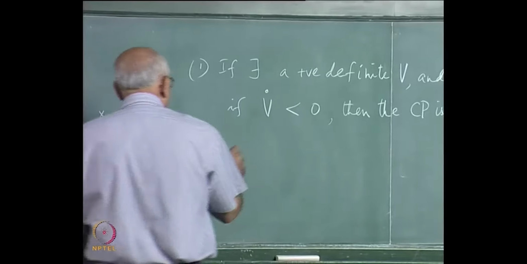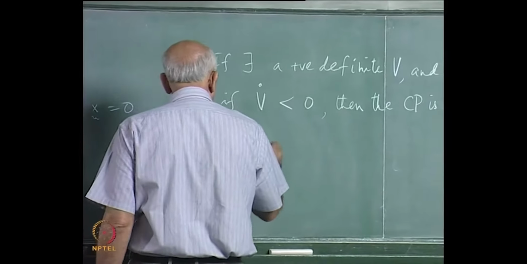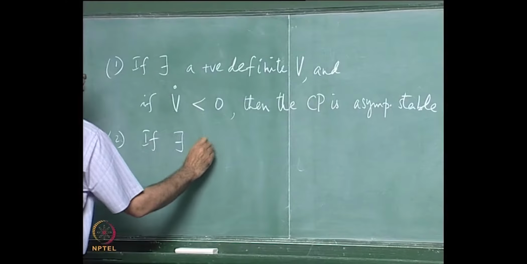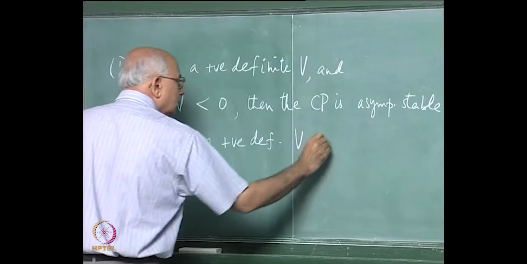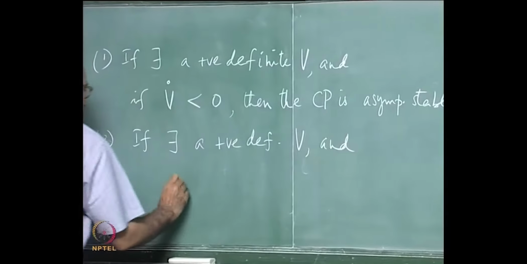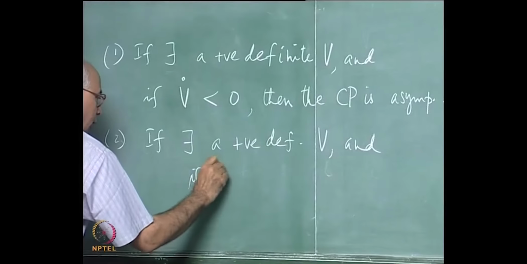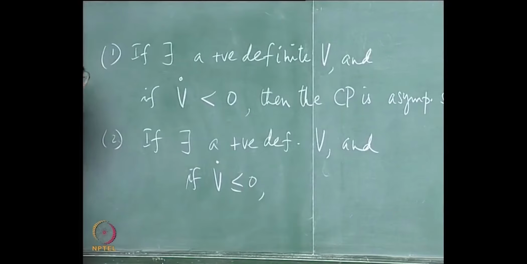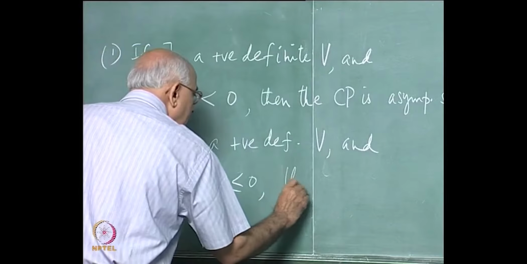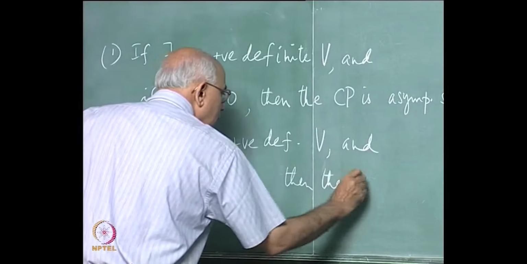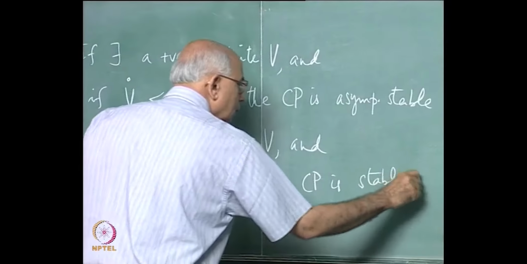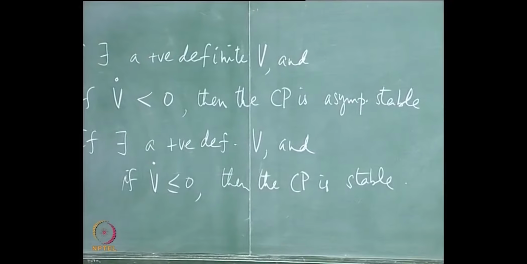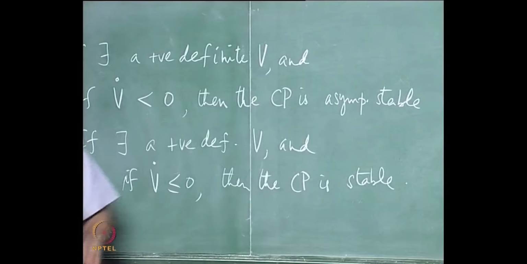Two, a little less rigorous, a little less stringently, if there exists a positive definite V and if V dot is less than or equal to 0, could vanish at some points in the neighbourhood, then the critical point is stable. Recall again that a center was stable but not asymptotically stable.